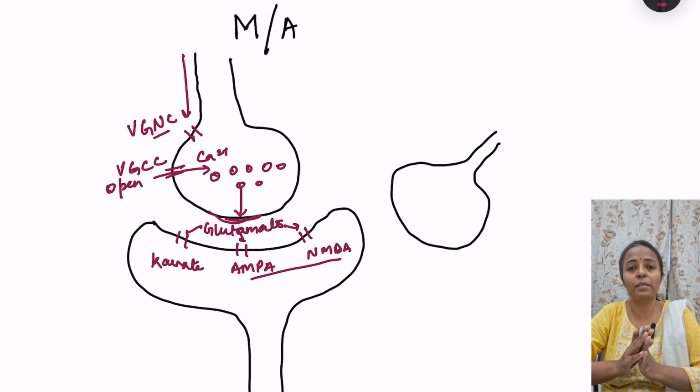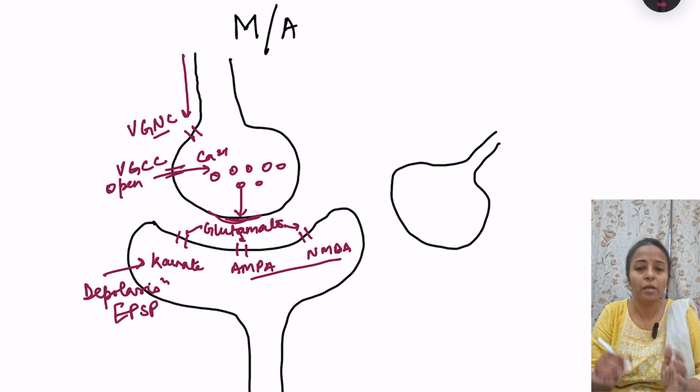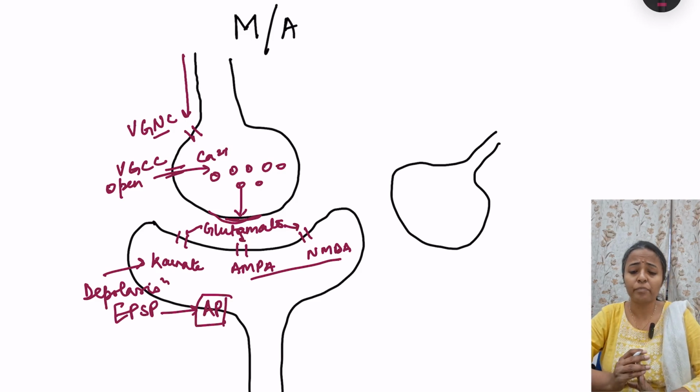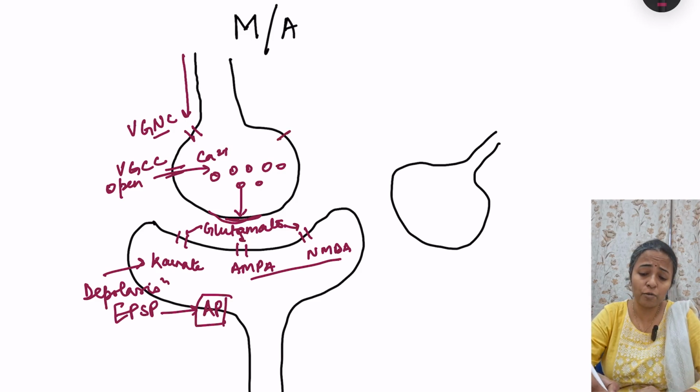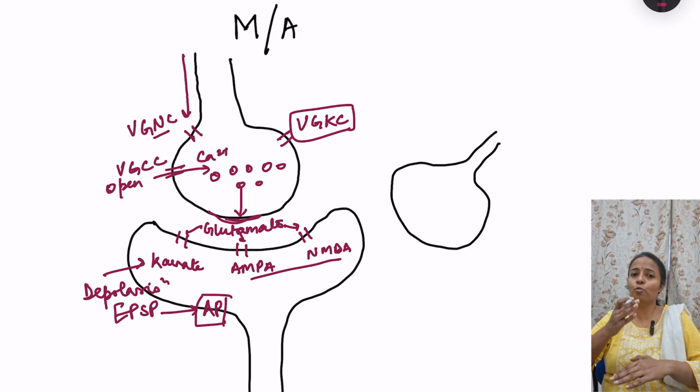But with this, there is excitation in this membrane. Fundamentally, there is depolarization, basically generation of EPSP, which reaches the threshold, and there is generation of action potential. Now, there are other channels as well, that is voltage gated potassium channels. Voltage gated potassium channels are important for repolarization. Depolarization occurs due to opening of voltage gated sodium channels. Then these voltage gated potassium channels open, causing efflux of potassium ions, and then there is repolarization with the voltage returning back to the resting membrane potential.